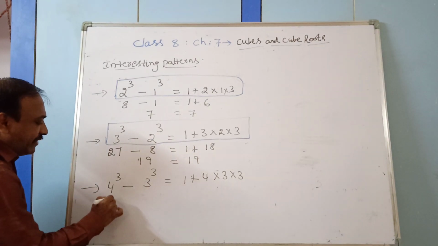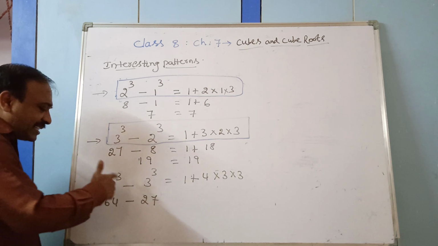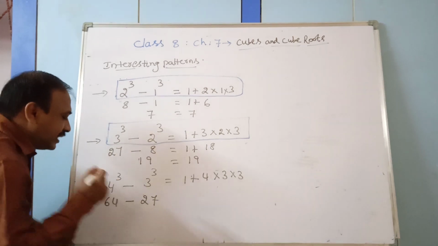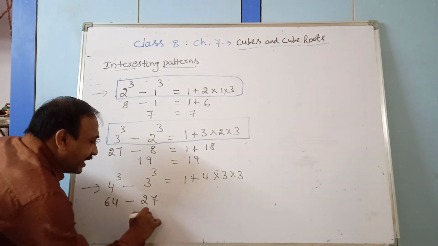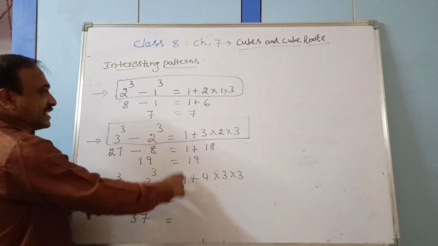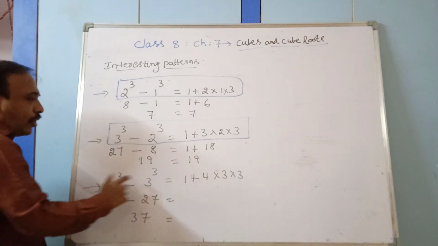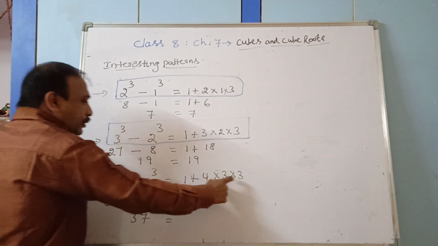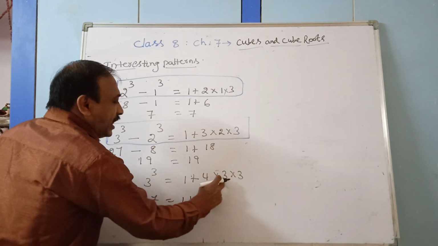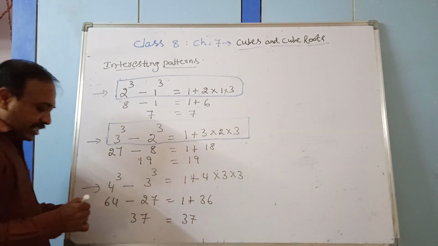Next one you see. 4 cube is 64 minus 3 cube is 27. If you subtract these two, 64 minus 27 will give you 37. Now you see here that we are able to express, 1 is common in all the places. Here also 1 plus 4 into 3 into 3. So 1 plus 4 3s are 12, 12 3s are 36. 1 plus 36 is equal to 37.